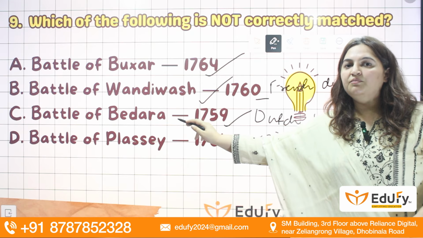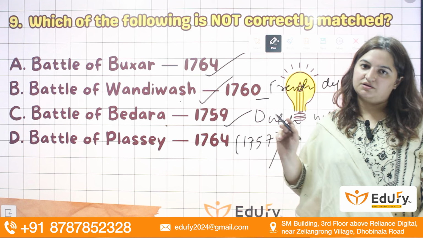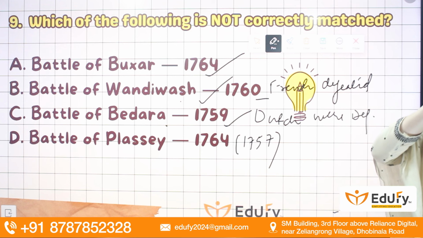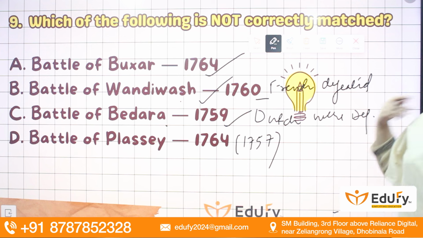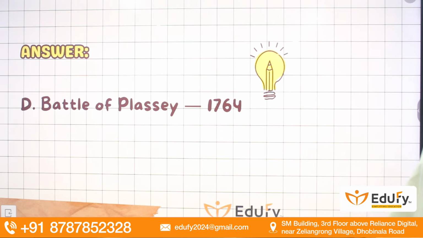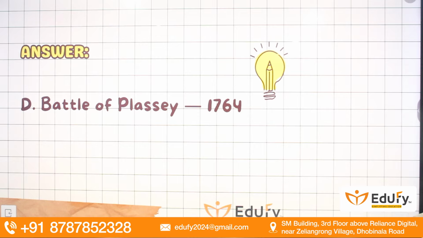So remember three important battles: Battle of Solihull, Battle of Wandiwash, Battle of Bedara. The English finally defeated all the other important European powers on the Indian subcontinent before establishing their rule through the Battle of Plassey and Battle of Buxar. So here your answer will be D. It is not 1764, it is 1757.